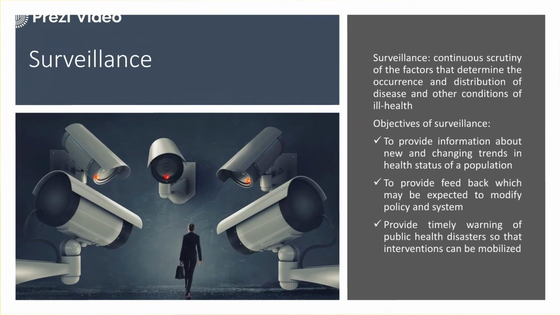And the last technique is surveillance. Surveillance is very important. You are monitoring it, and you have to regularly do the surveillance. It provides information about new and changing trends in the health status of a population. At the same time, it provides feedback which may be expected to modify the policies and the system, or to provide timely warnings so that a public health disaster does not happen. Surveillance is a very important and critical part.